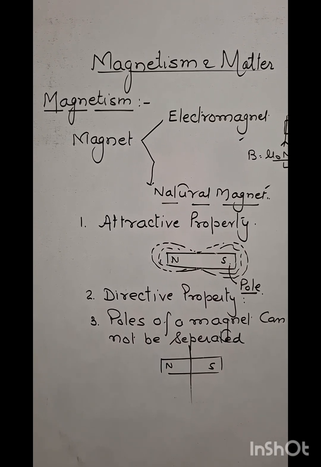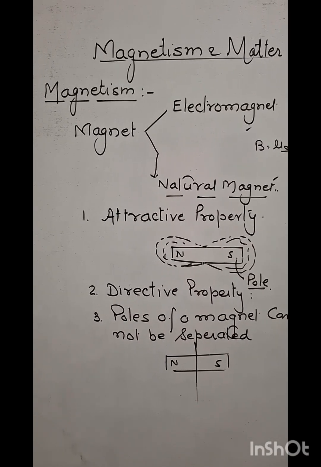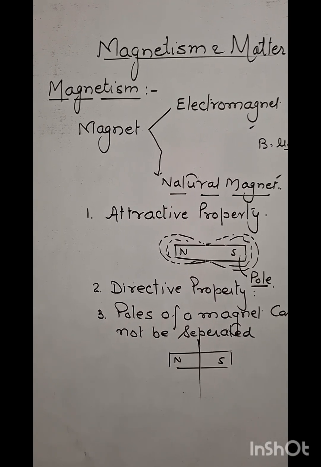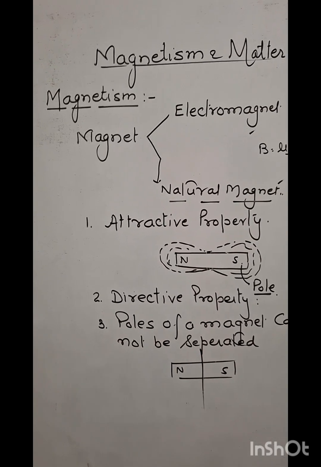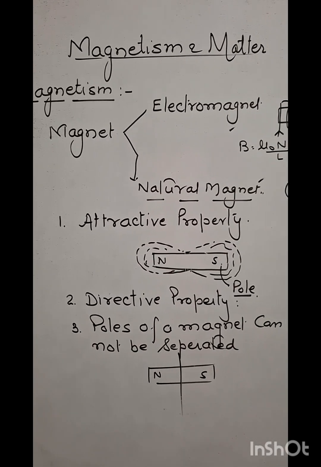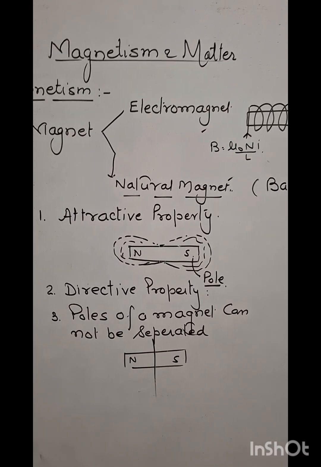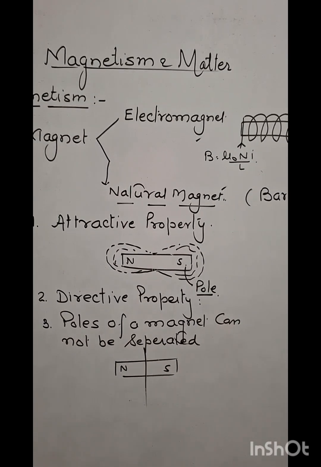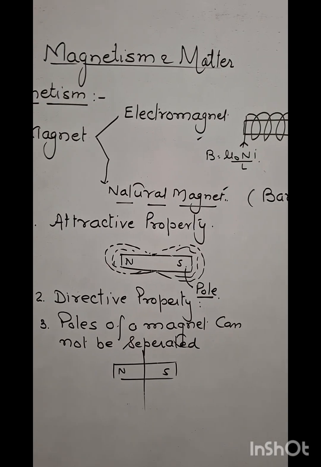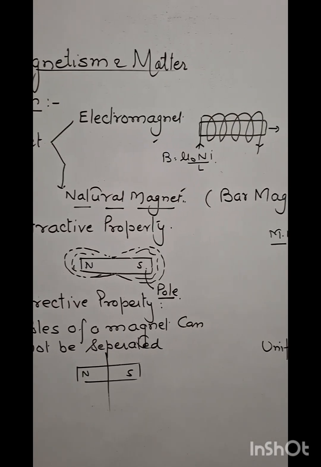The phenomena of attracting magnetic substances like iron is called magnetism, and the substance which attracts the magnetic substances is called magnet. Magnets are broadly classified as electromagnet and natural magnet.